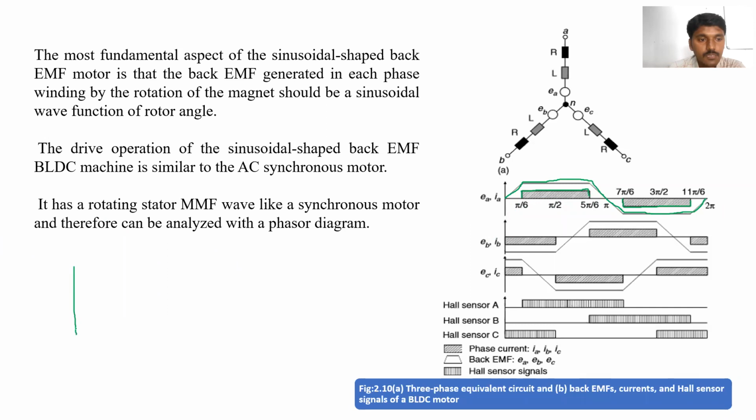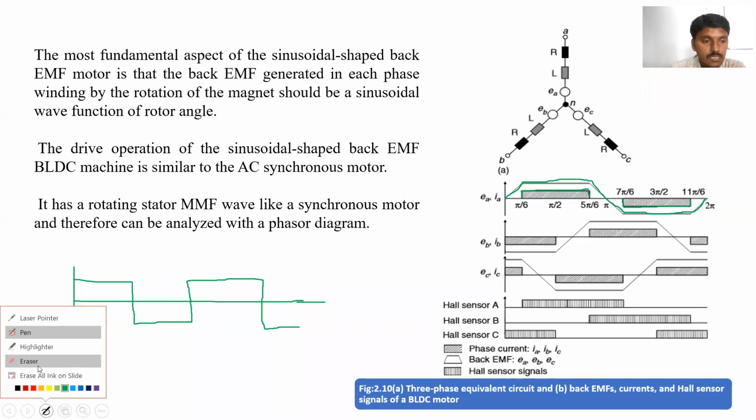For example, if the current is flowing like this, then it can be called a square wave. If the waveform is like this, square wave.